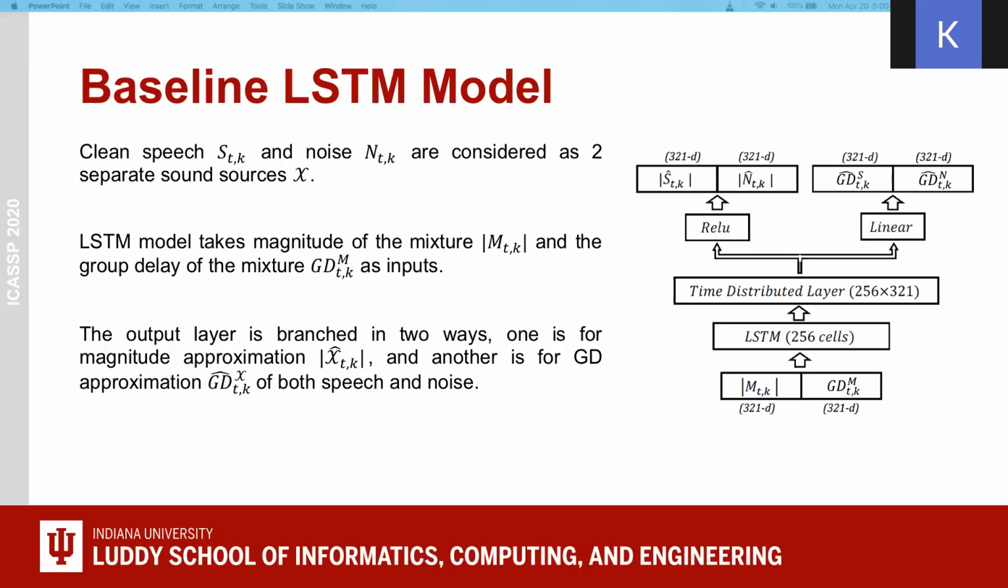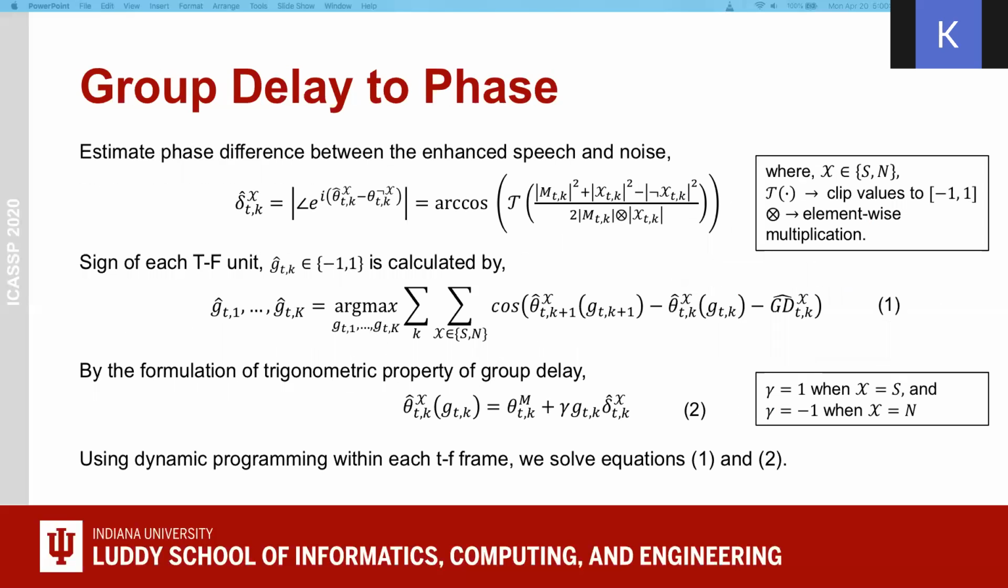We use a very naive deep architecture because our goal is to show the effectiveness from the incorporation of spectral information. It's important to return to phase since we train our model by group delay. For that, first we estimate the phase difference between the enhanced speech and noise, delta, the mod of angular difference of two sound sources. This can be written as an arc cosine function too.